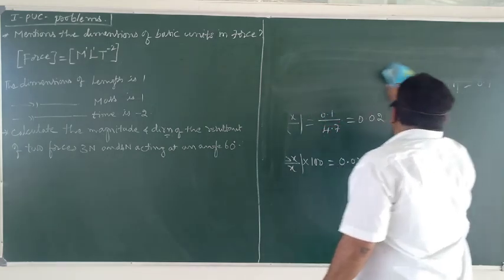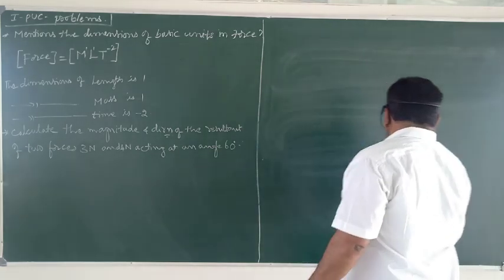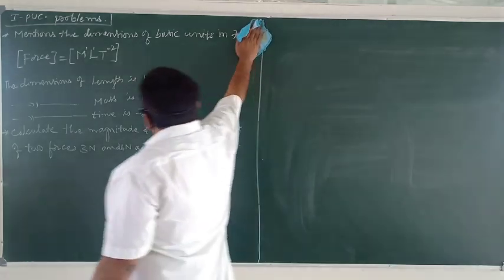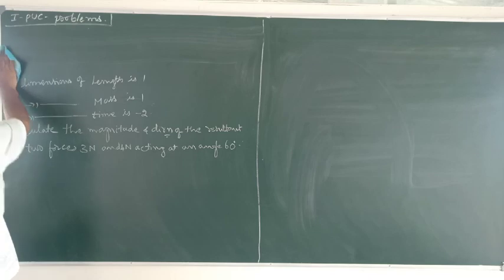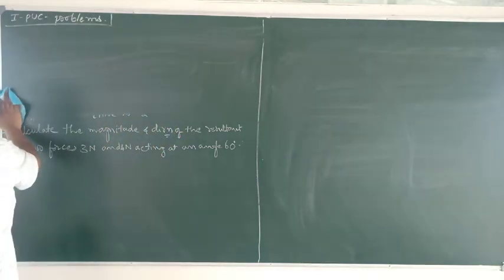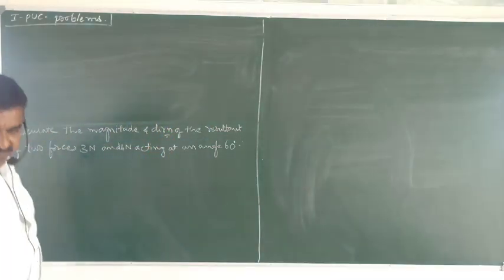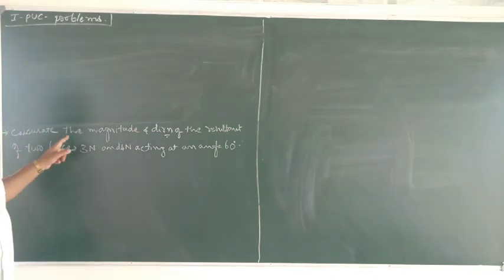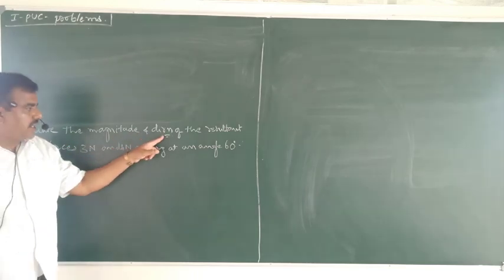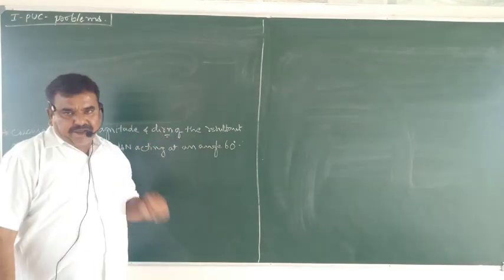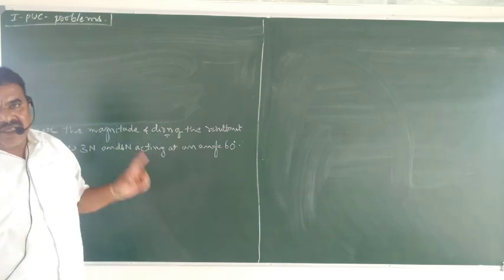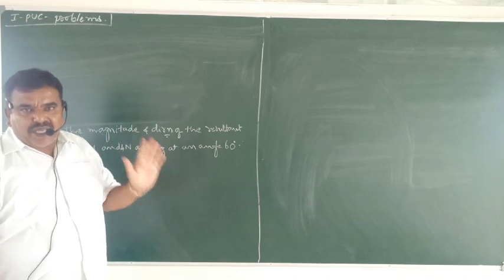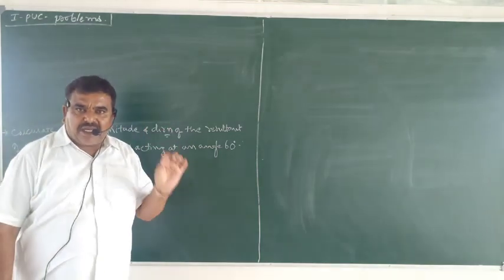So under errors, now we shall move to the next problem on vectors. Calculate the magnitude and direction of the resultant. What is resultant? A single vector which produces the same effect as that of a set of vectors.